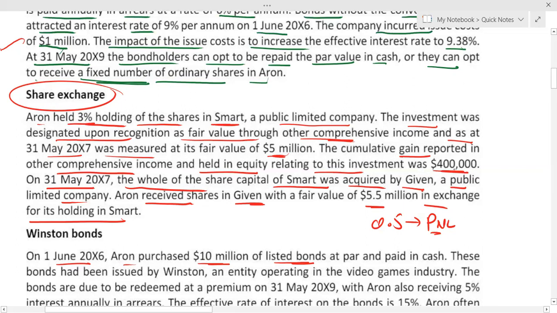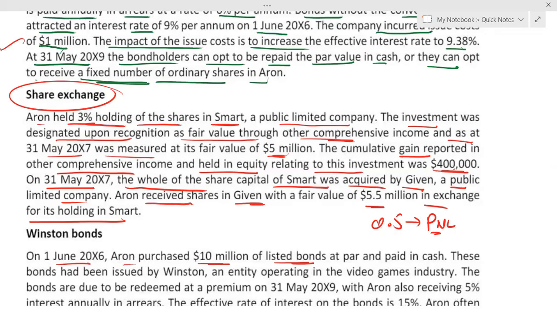Another point is what should be done with the shares which you have now taken in Given. Again, obviously it depends on the company. Initially they have to decide whether they want to keep the shares in the Given company at fair value through OCI or fair value through P&L. The main point is what you are going to do with the 0.5 million. The examiner really wants to see that. So never forget one point.